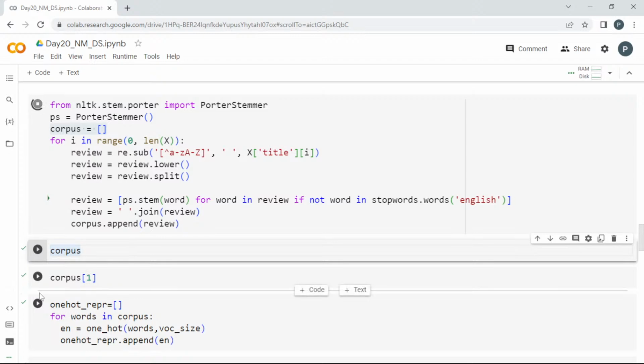It is running. We'll wait for it to complete. So once we are done with this pre-processing, we have to convert it into a numerical format. In this class, we are going to use one hot representation, which is from Keras preprocessing text. We are going to use this one hot representation.